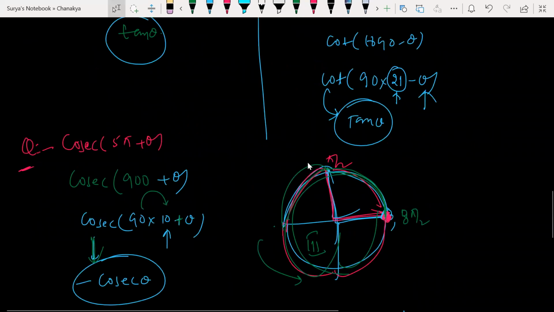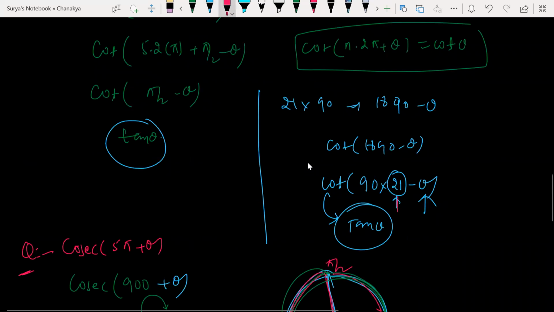Let me show it to you here. Here it was an odd number. So the function changes: cot becomes tan. Look at it here. 21 rounds. 21 rounds of 90.